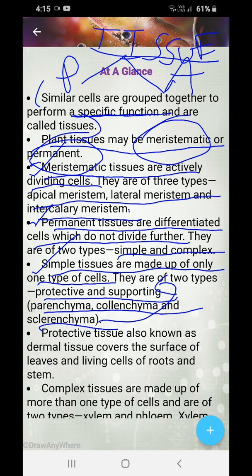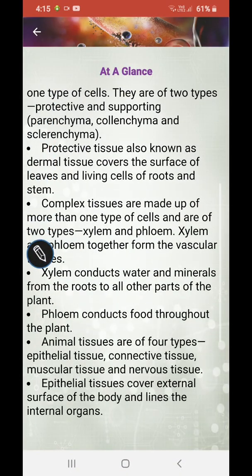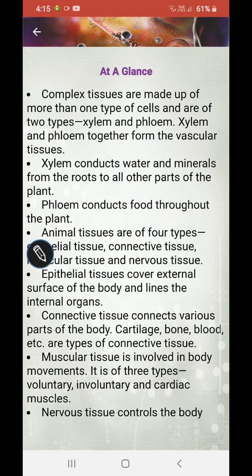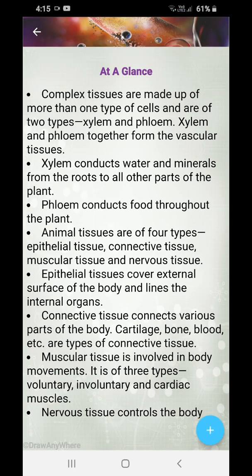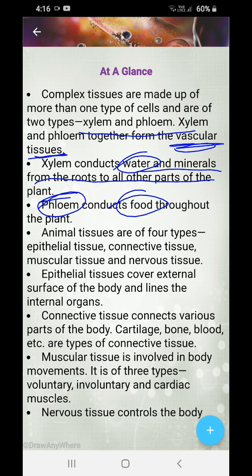Next, we have complex tissues. Complex tissues are made up of more than one type of cells. They are xylem and phloem. Xylem conducts water and minerals from the roots to all parts of the plant. What is vascular tissue? Xylem and phloem together form vascular tissue. If xylem is conducting water, phloem is conducting food throughout the plant.